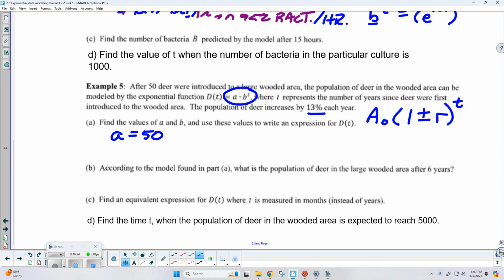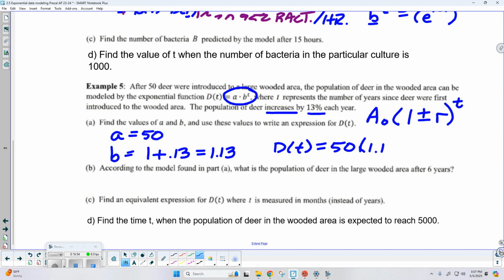So if I'm looking to find b, I'm going to take that 1, which represents 100% of what we're starting with. Am I going to add or subtract? We're going to add because we're increasing. Now, we have to change that 13% to a decimal, so that's 0.13. So my base has got to be 1.13. So here's my function: we're starting with the 50 deer times 1.13 to the power t. The population is growing. It's not growing very quickly, but it's going to be growing.